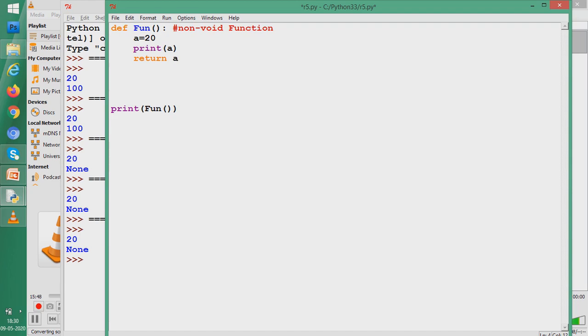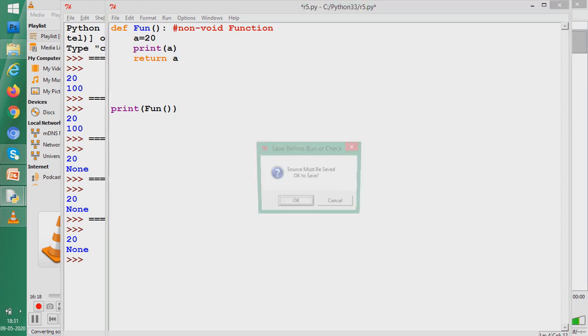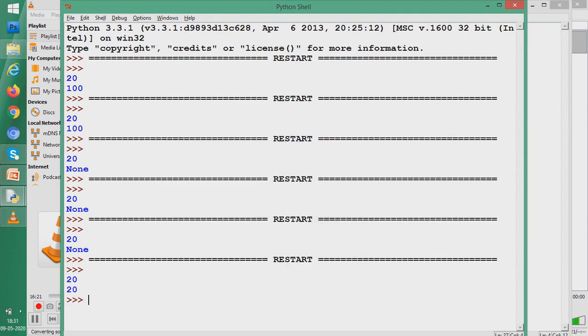In the previous case we returned a literal, a direct value, but here we are saying return A. This statement is going to give back the value that A has. So what is going back into the calling statement? What are we returning from the fun function? We are returning 20. Let us see how it works, and whatever comes will be printed. So it is now 20, 20.